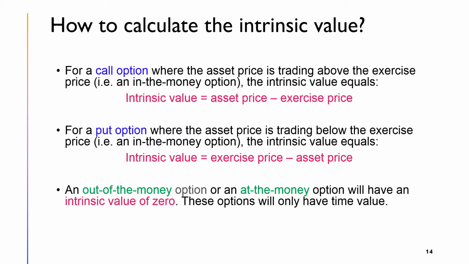A put option is in the money when the asset price falls below the exercise price. Therefore, the intrinsic value is equal to the exercise price minus the asset price. An out of the money option or an at the money option will have an intrinsic value of 0. This option will only have time value.